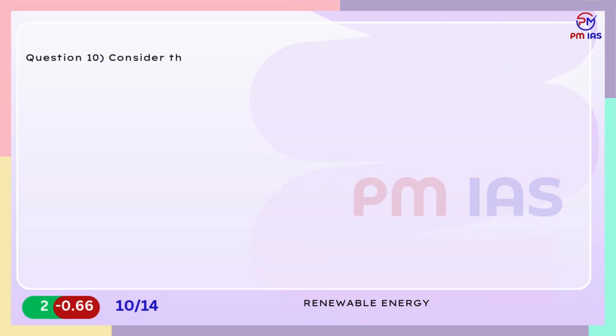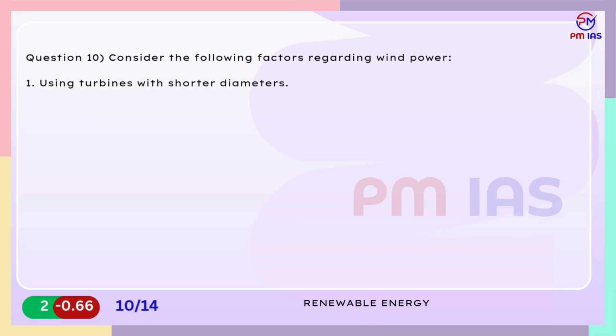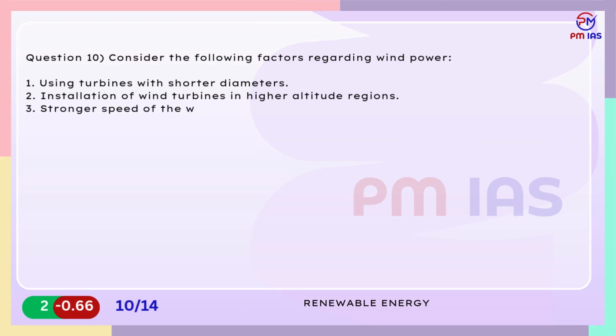Question 10. Consider the following factors regarding wind power. 1. Using turbines with shorter diameters. 2. Installation of wind turbines in higher altitude regions. 3. Stronger speed of the winds. 4. Denser surrounding air. Which of the factors above are responsible for enhancing the wind power generated?